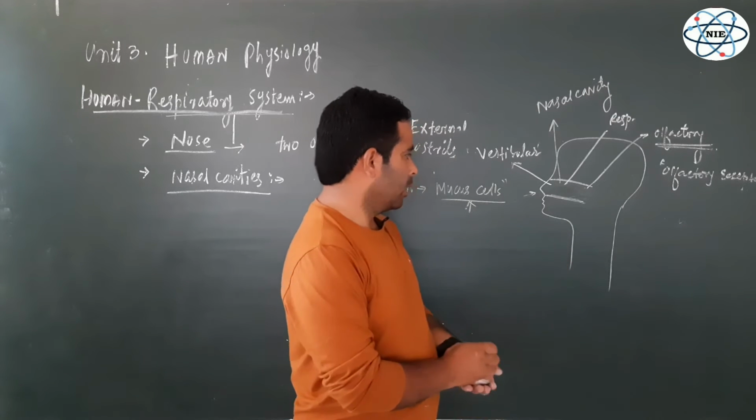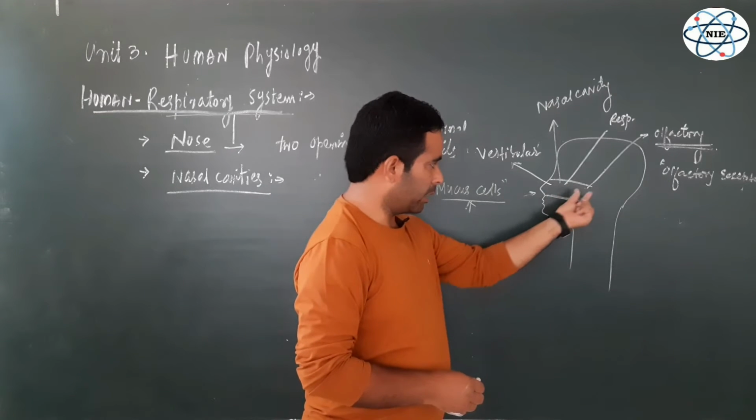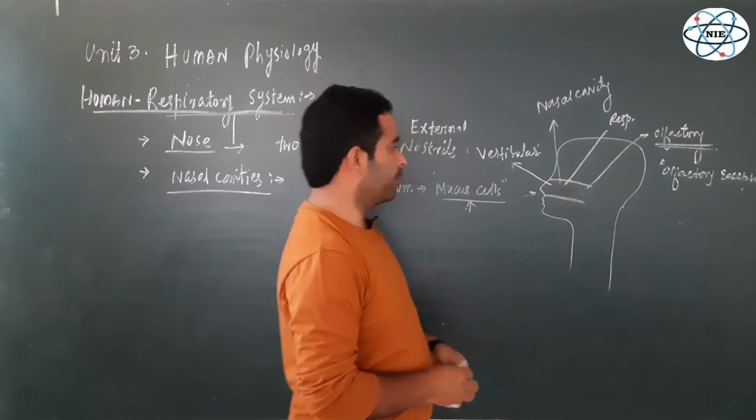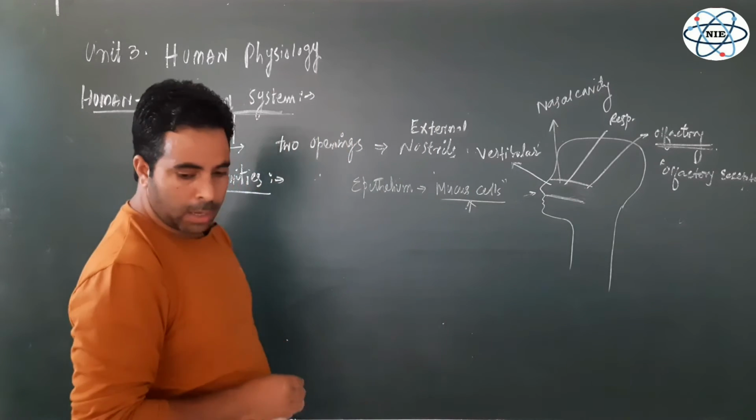So that is another interesting thing, right? So each nasal cavity is lined by this epithelium with some mucus cells.